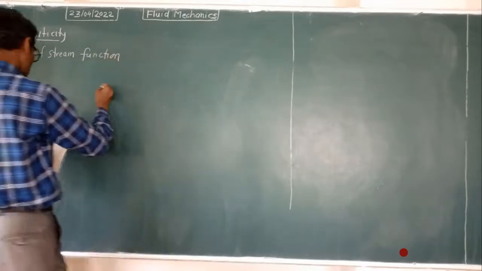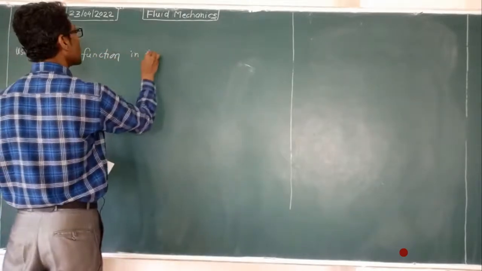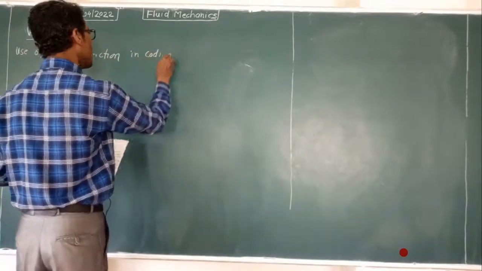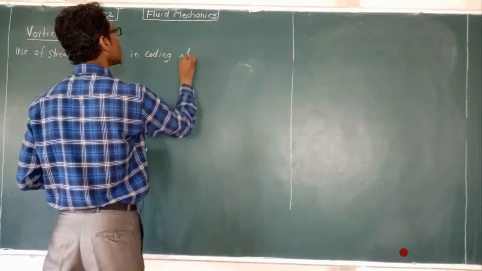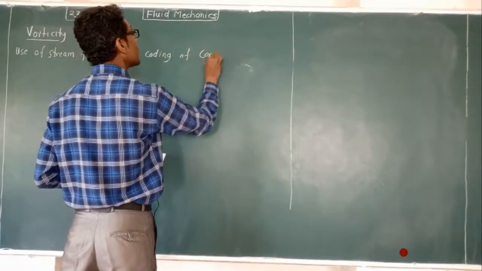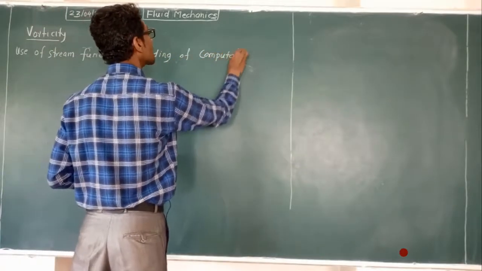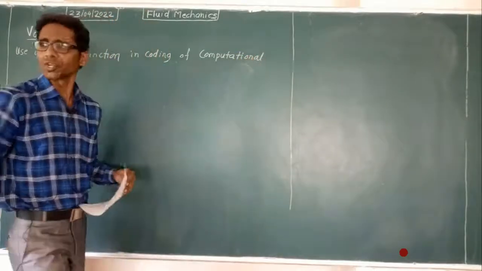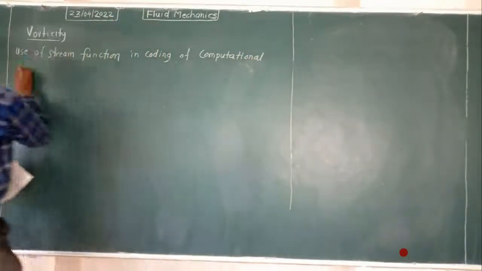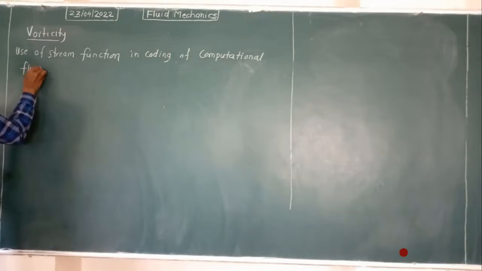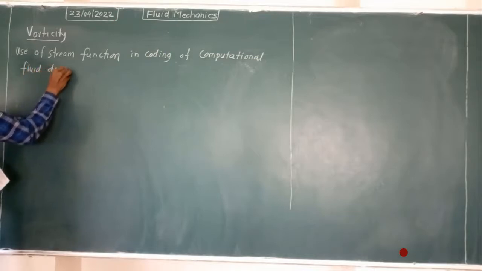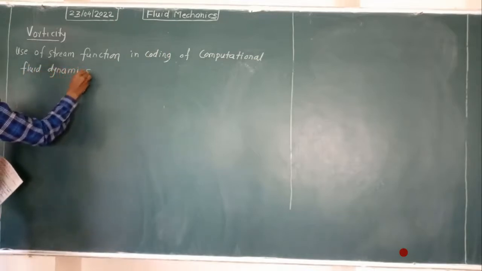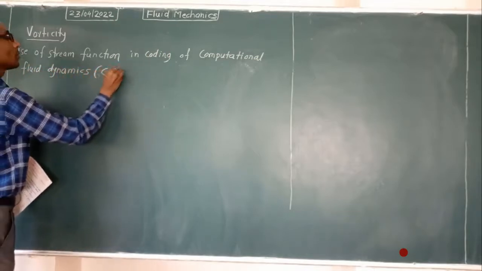Use of stream function in coding of computational fluid dynamics. Computational means calculation. Computational fluid dynamics, in brackets CFD.